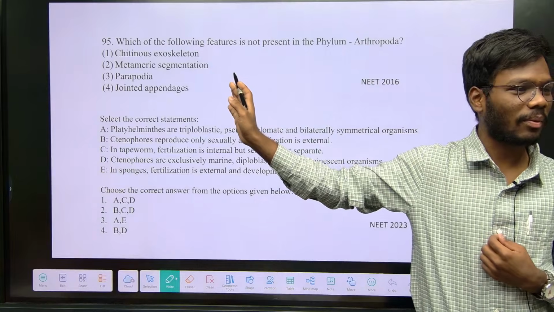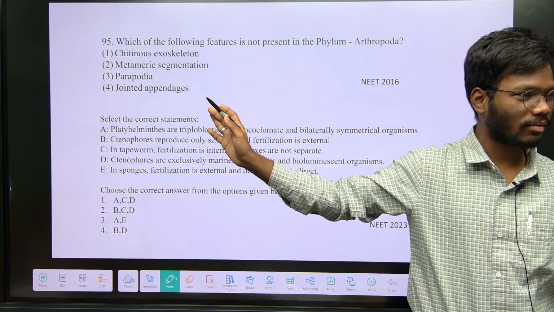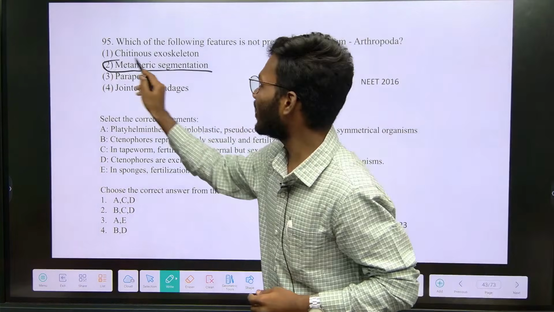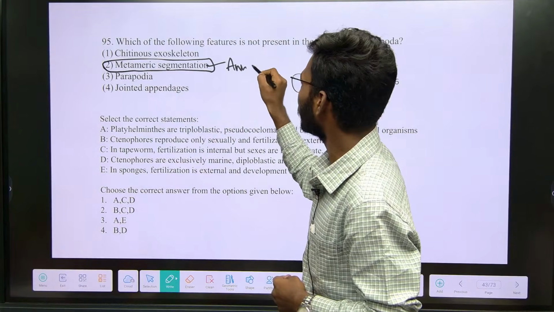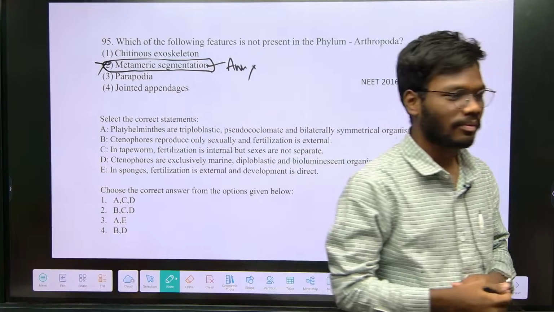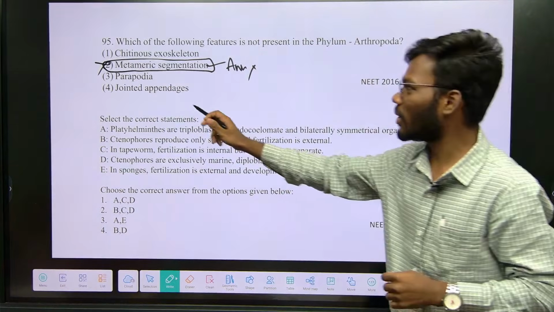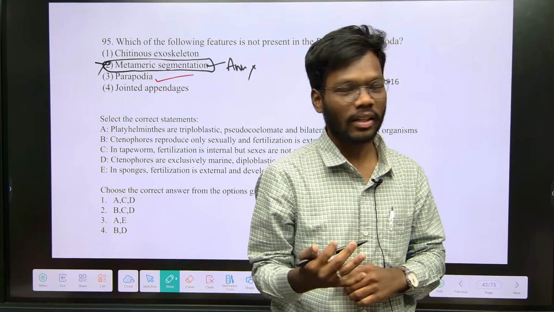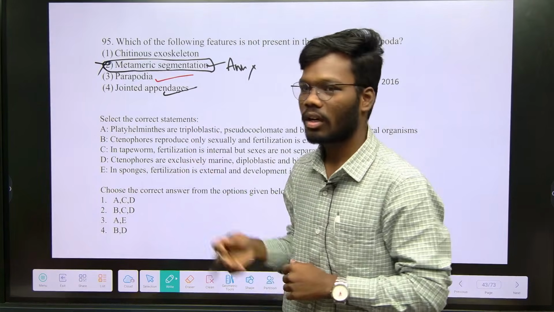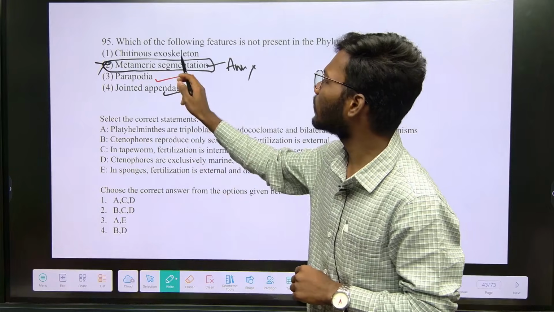I am asking, not present. Where is this metameric segmentation seen? Annelida. So this is not present in Arthropoda. As I already mentioned, locomotor structures are present, parapodia, setae, right? Jointed appendages, Arthropoda, chitinous exoskeleton.